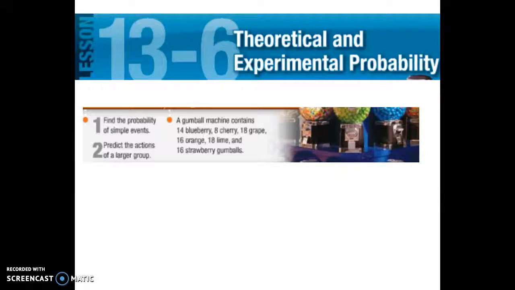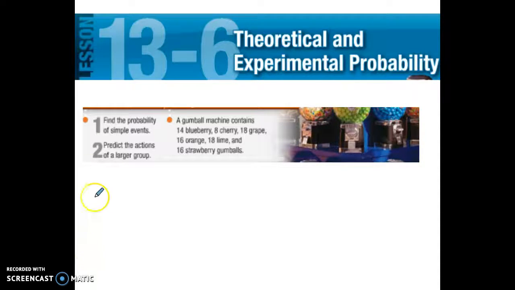Alright, good morning class. We're talking about probability today and the likeliness of certain events happening. So, very applicable to real life. We talk about this all the time with weather, the percent chance that it might rain. It's the probability that it's going to rain or snow in our case in Minnesota.